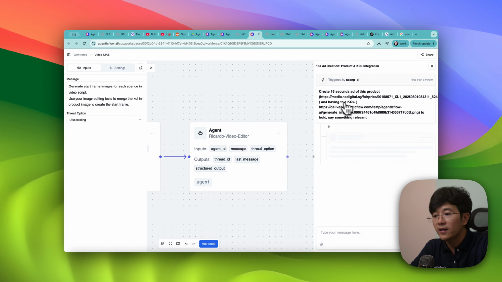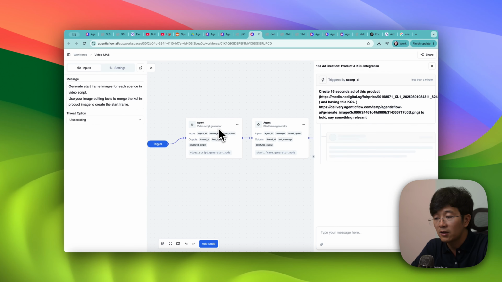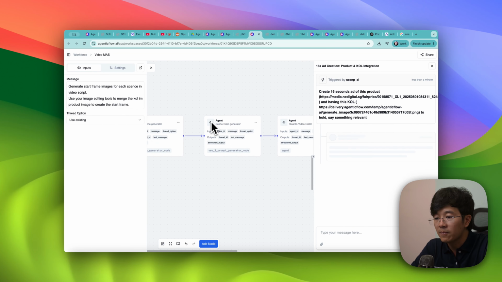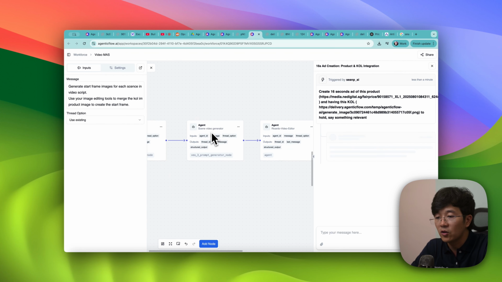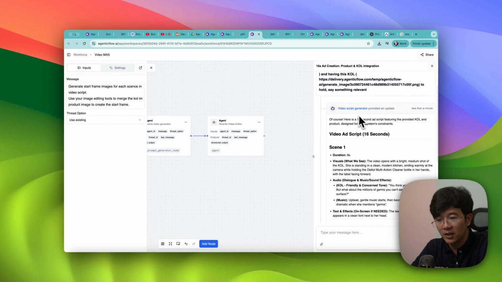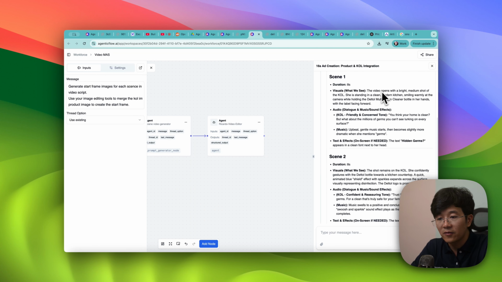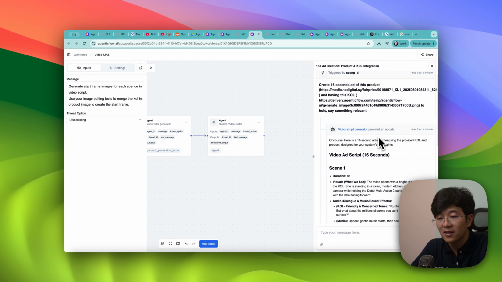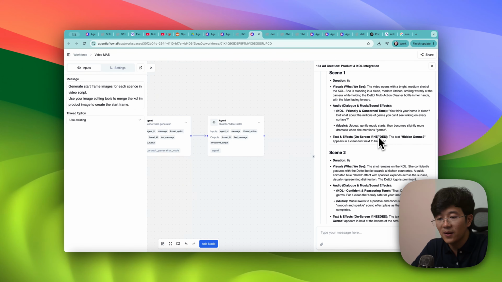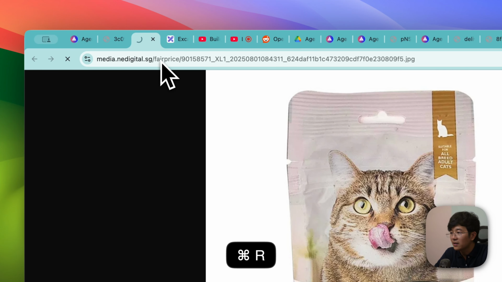What happens is that it's going to trigger the entire multi-agent system from left to right in order: first generate the script, second start a frame, third the scene video generator, and the final one is generate. Okay, so you can see the script generator actually came back with this, and the video opens with a bright medium shot of KOL. Wait, is it literally having access to the image or not? Hidden gems. Wait, I think the image is not accessible by the model somehow.